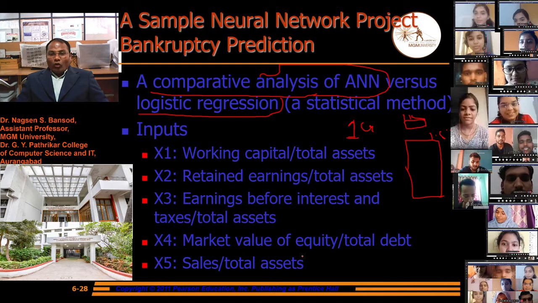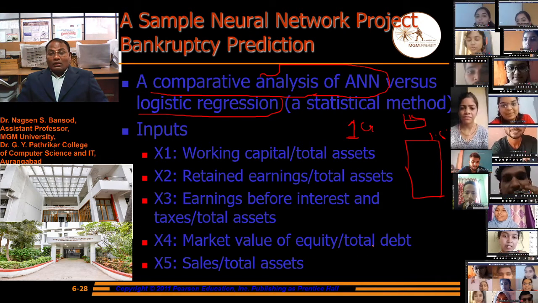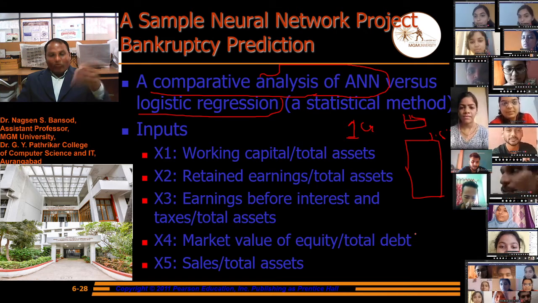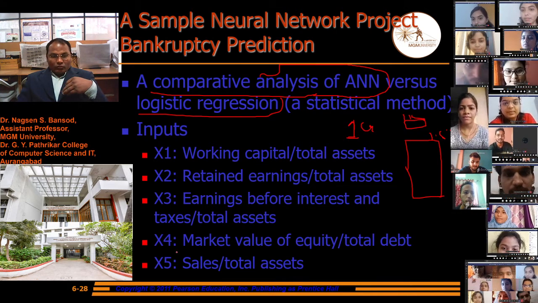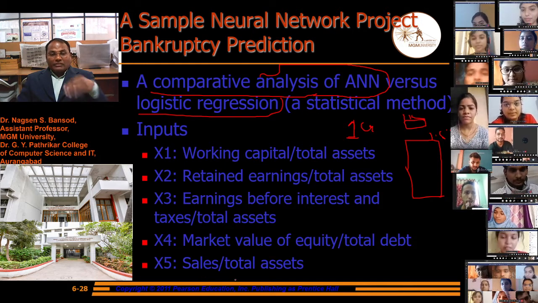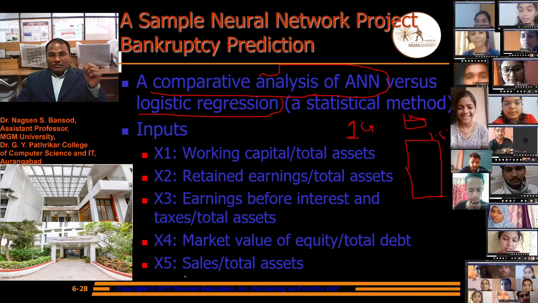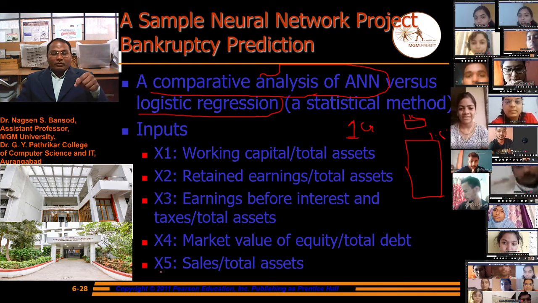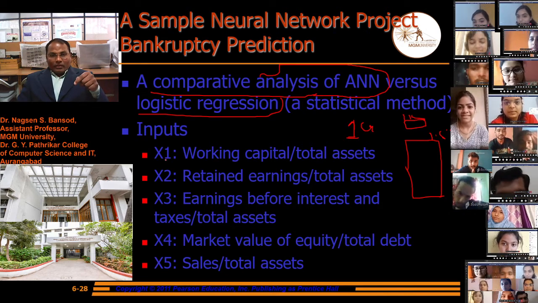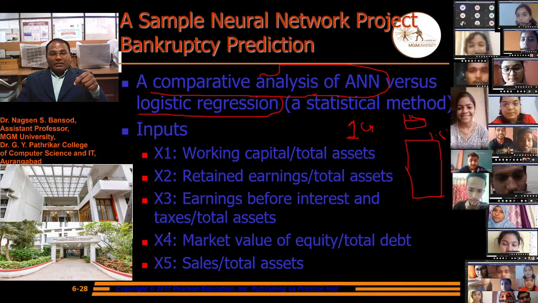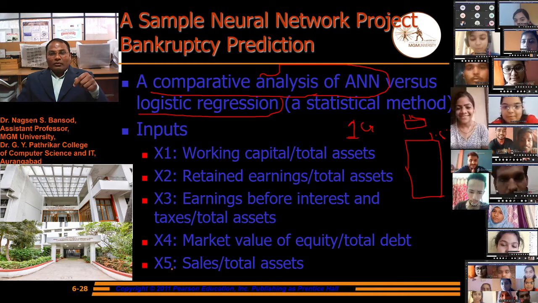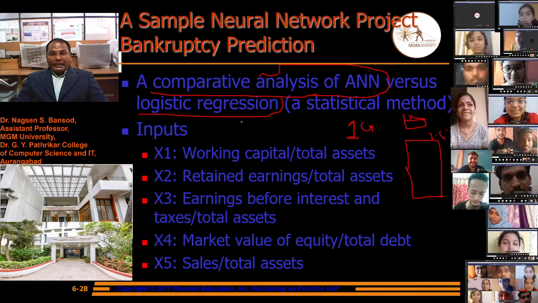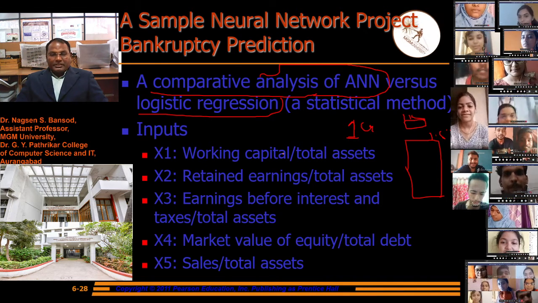Then market value of equity over total debt, our business valuation in the market, we will put as x4. And sales over total assets, the sales of a product and its assets, we will put as x5. These five parameters x1 to x5 we have to put as input to the regression analysis as well as the artificial neural network.